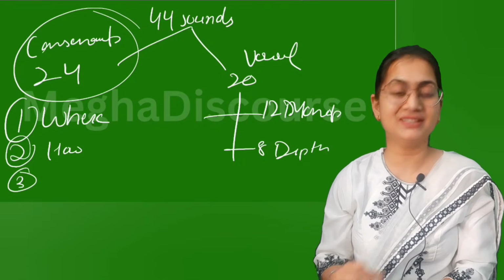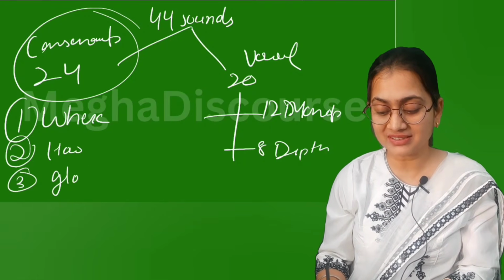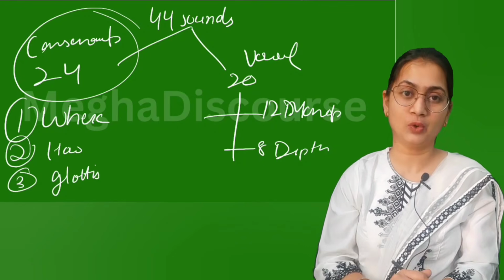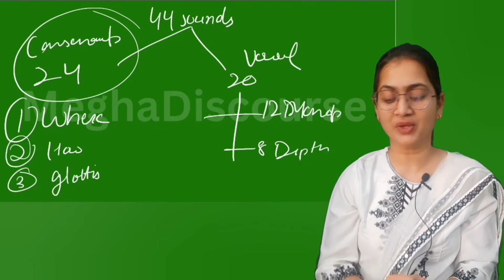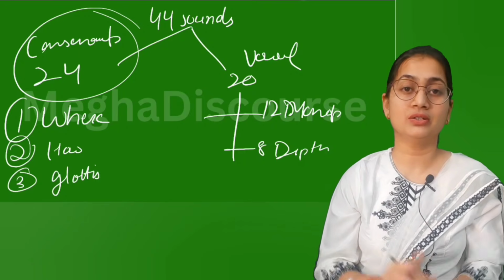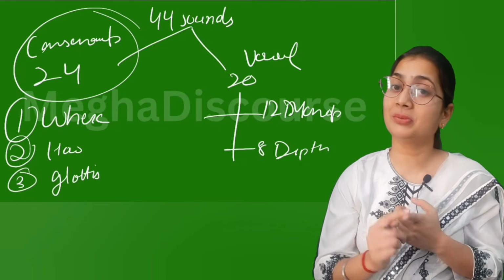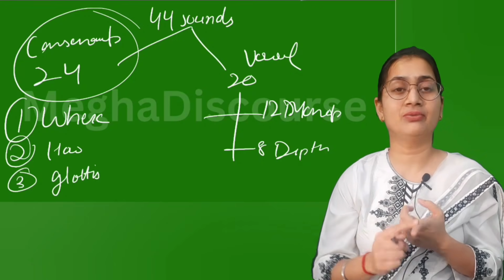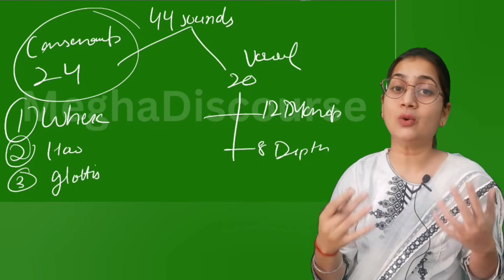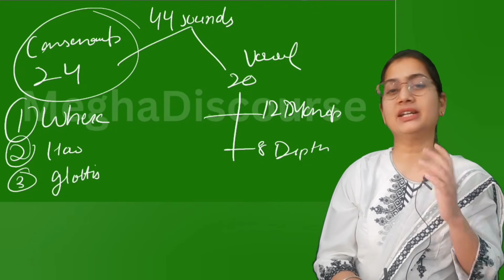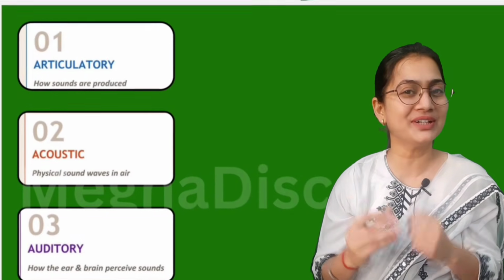Then the third is whether it is voiced or voiceless. That means the effect of glottis. In our PYQ we have the question, what do you mean by glottal stop. So this is what we are going to do in our lecture. In consonants, air stream is important, whether it is ingressive or egressive. Then we have how, that is manner of articulation, then glottal stop. So let us uncover the facts behind consonant sounds.